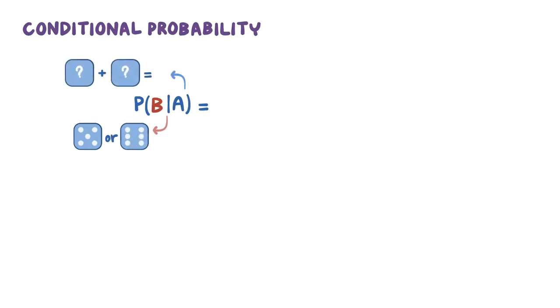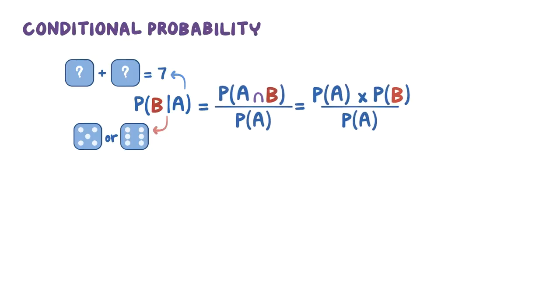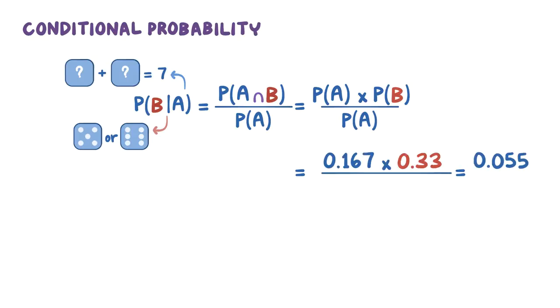You can also figure out the conditional probability of event B, given that event A occurred. In other words, you could calculate the probability that one of the dice was a 5 or a 6, given that the sum of the 2 dice equals 7. To do this, you would still multiply the probability of A, or 0.167, times the probability of B, or 0.33. But this time you would divide by the probability of A. So 0.167 times 0.33 is 0.055. Divided by 0.167 equals 0.33.